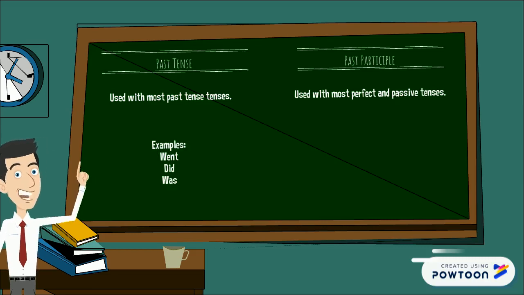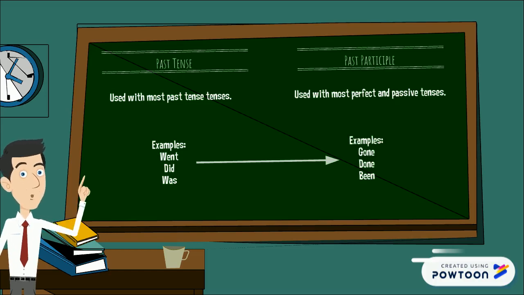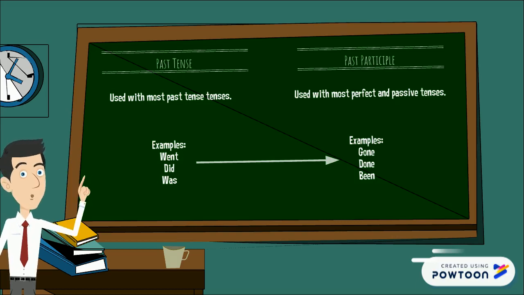So here's some examples of past tense irregular verbs. Go becomes went, do becomes did, to be becomes was. Now when those go to the past participle, they change again in a different way. So go becomes gone, did becomes done, to be becomes been. So unfortunately, again, you just have to memorize these, but it would probably sound weird to you to say she had did. You know that it should be she had done, or he had went is he had gone.